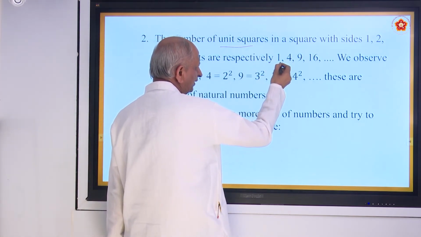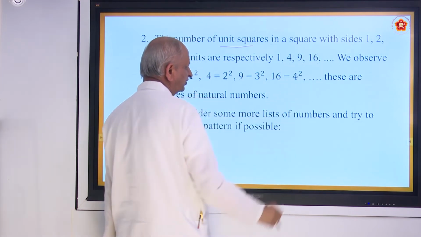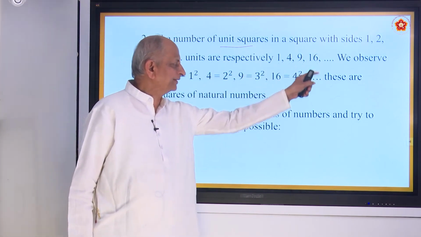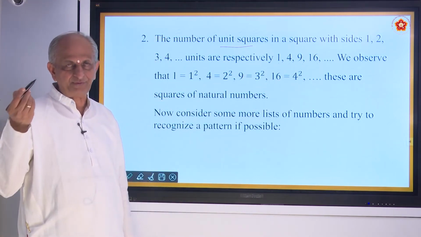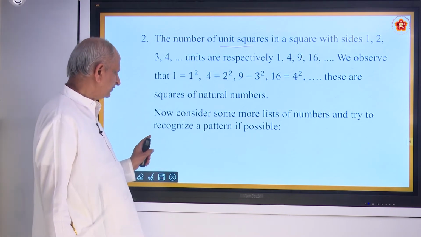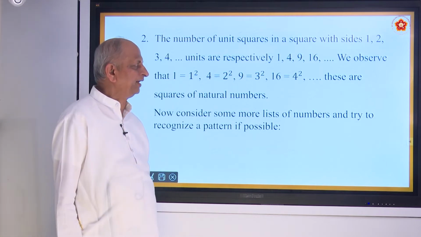1 square is 1, 2 square is 4, 3 square is 9, 4 square is 16, like that. So these are all the square numbers. Similarly, you can think of cube numbers. Now consider some more lists of numbers and try to recognize a pattern if possible.